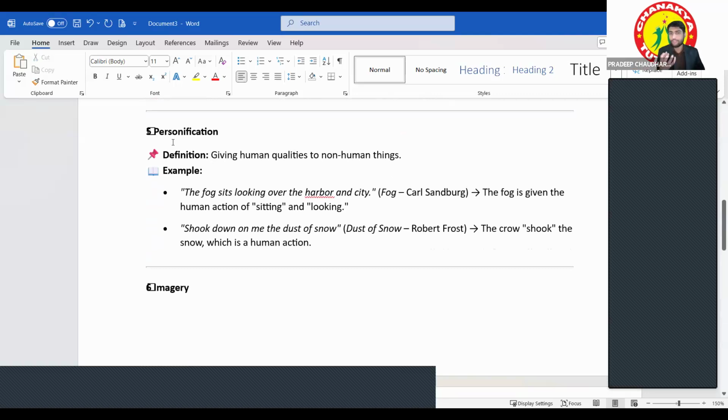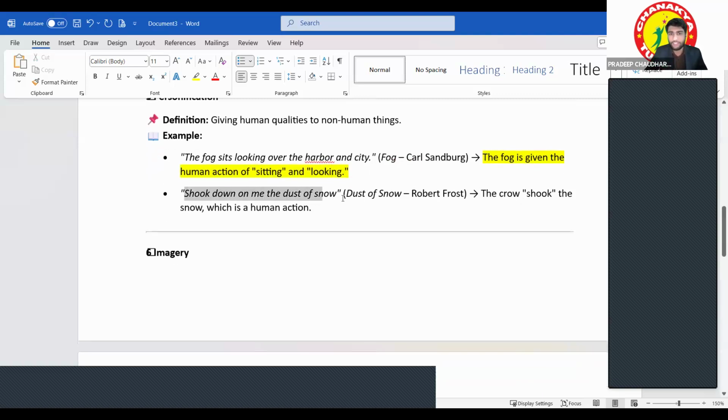Personification: whenever you are giving human qualities to a non-human, non-living thing. Just like "The fog sits looking over the harbor and the city." So the fog is given the action of sitting and looking, which only a human can do. In this poem, the fog has been personified. "Shook down on me the dust of snow." The dust of snow comes from the crow. The crow shook the snow, which is a human action. So here it is personification.